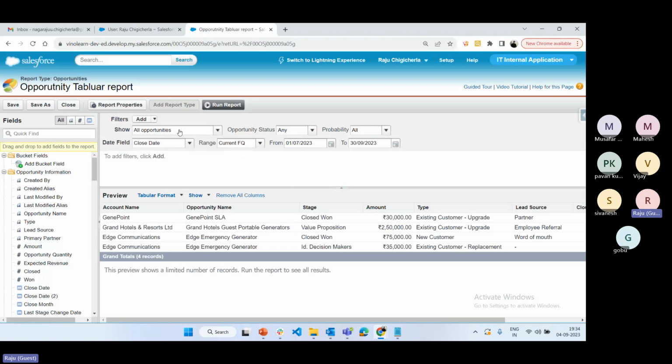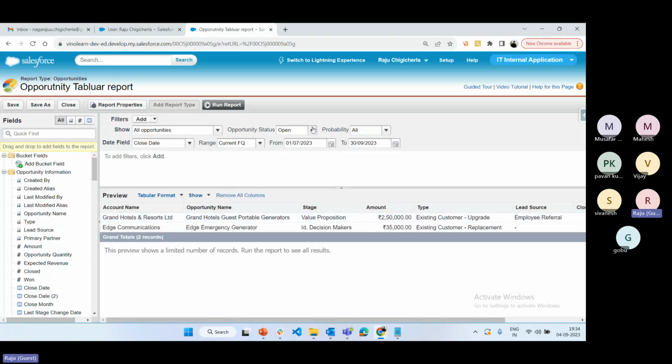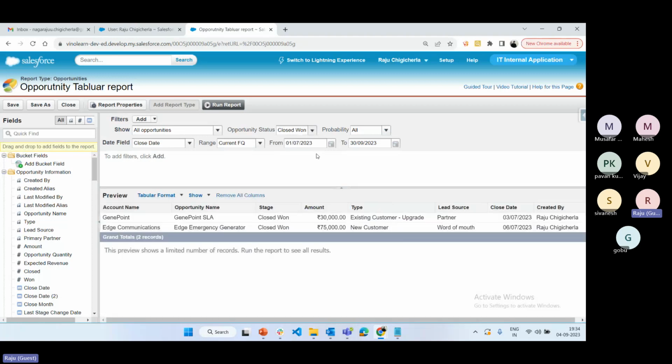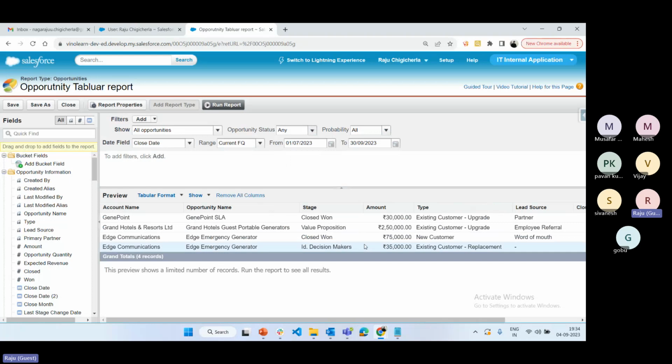But in opportunity we have status and probability, and depending on probability you can add conditions whatever is required. If you want only open opportunities, you can select open opportunities. If you want only your own opportunities, you can select that, otherwise any opportunity. And here is the date field, if you want to display the data based on a range or time interval: only current year data, last year data, current quarter data, fiscal year quarter data, today's data, yesterday's data, n number of days data. Everything is available here.